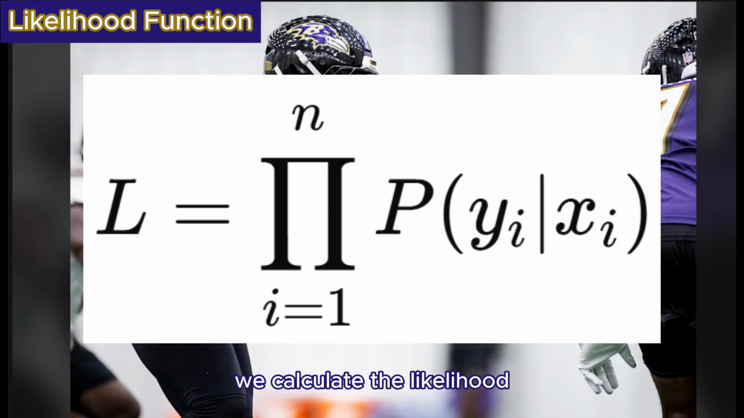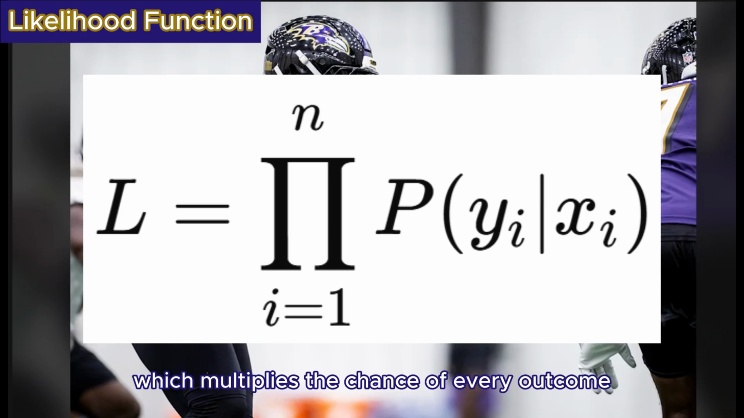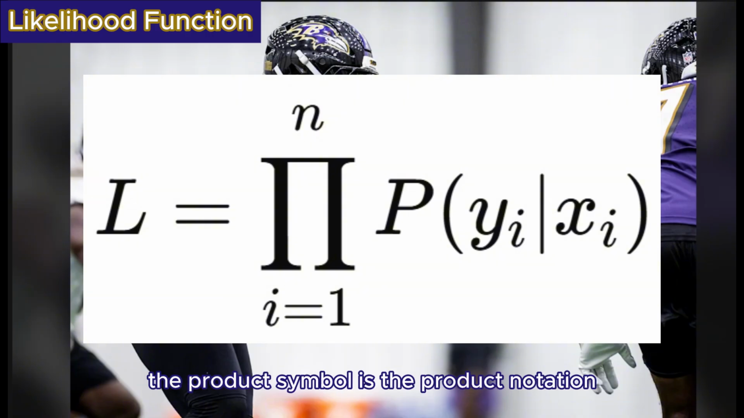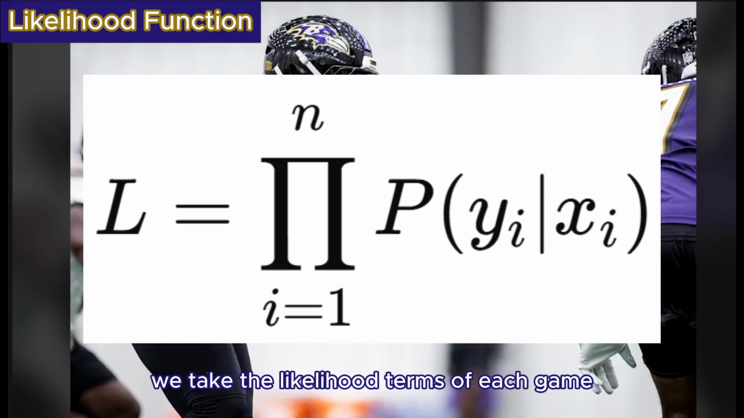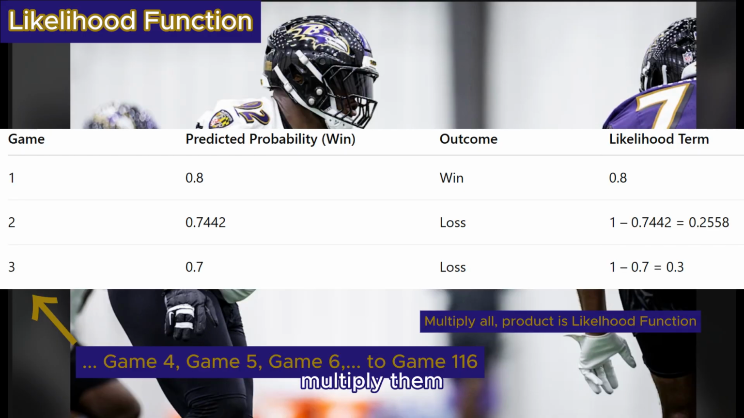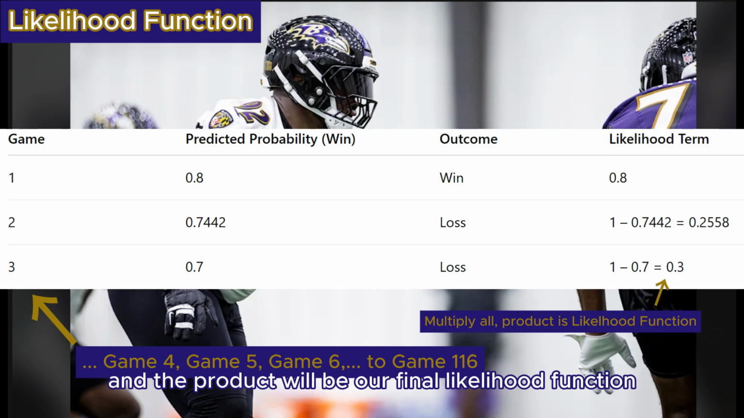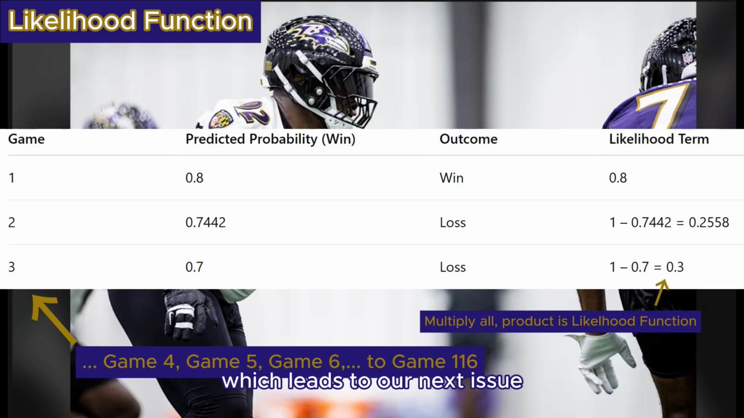We calculate the likelihood of observing all the real outcomes using the predicted probabilities. The L is the likelihood function, which multiplies the chance of every outcome. The product symbol is the product notation, which multiplies terms for all the games, i equals 1 to n. We take the likelihood terms of each game, multiply them, and the product will be our final likelihood function, which leads to our next issue.